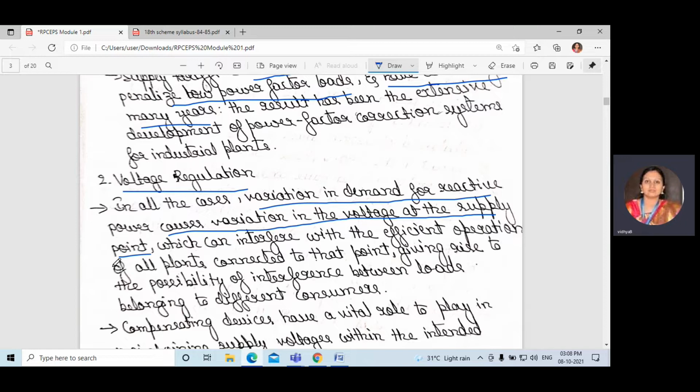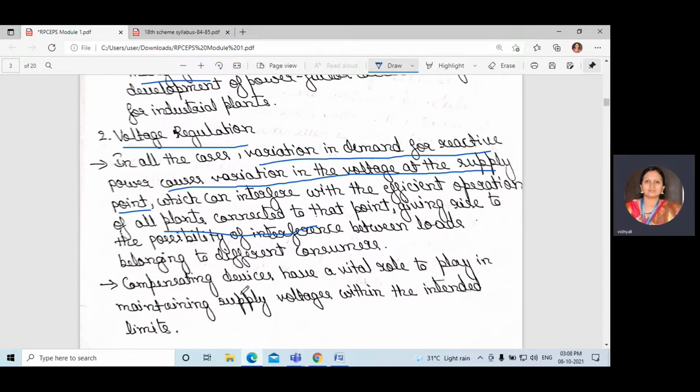The variation in voltage at the supply point can interfere with the efficient operation of all plants connected to that point. It may affect all the points connected to the main point, and may cause interference between loads and uninterruptible supplies. Some problems may occur in these situations, and power quality issues may occur.